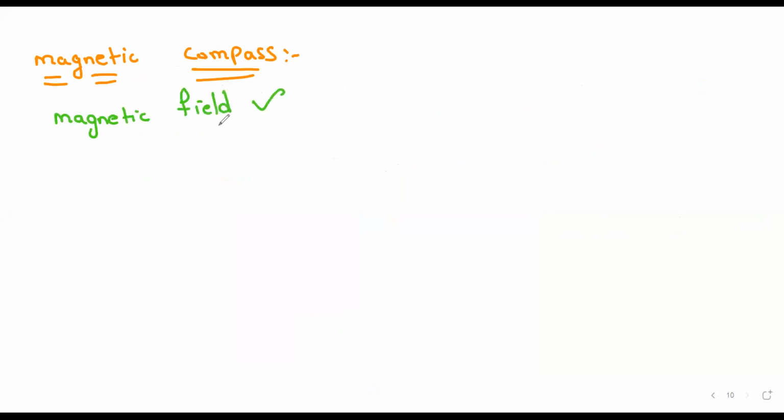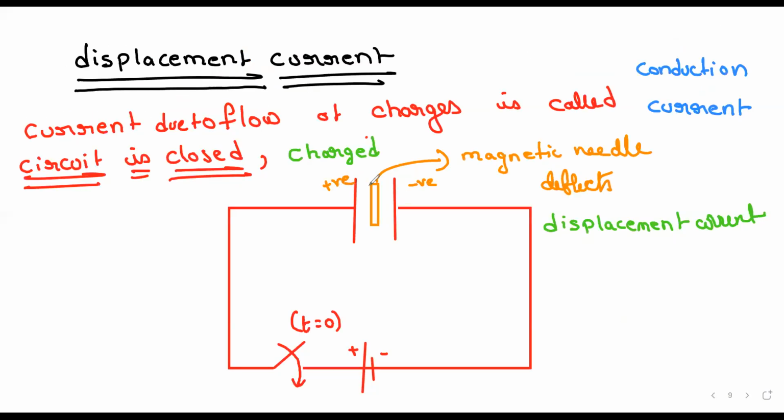Now the doubt is how that magnetic field is created. How is the magnetic field created? So they did their research, and look here. We have an electric field in between the plates of the capacitor, like this, right?